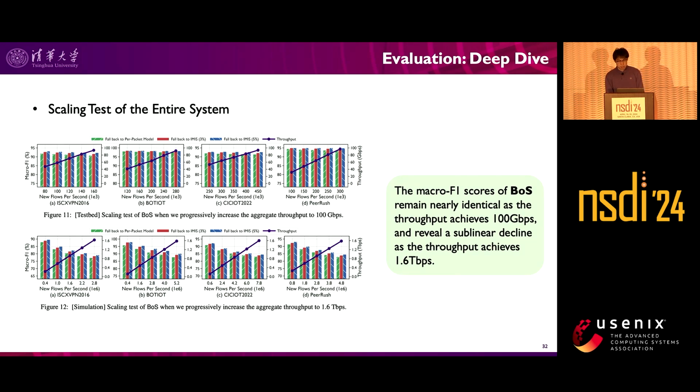In this figure, we perform scaling tests of the entire system. The macro F1 scores of BOSS remain nearly identical as the throughput achieves 100 Gbps, and reveal a sublinear decline as the throughput achieves 1.6 Tbps.